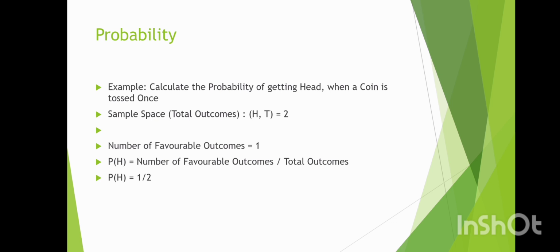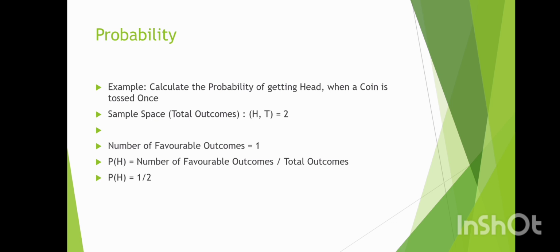In this example, when a coin is tossed once, there are two possible outcomes, head or tail. Those outcomes make up our sample space, which is a set of all possible results. In this case, our sample space consists of two outcomes, head or tail.